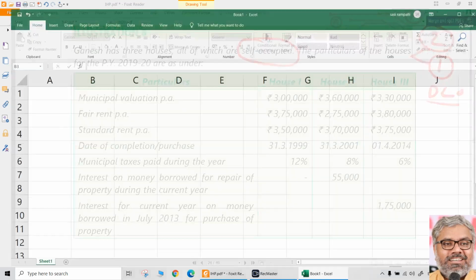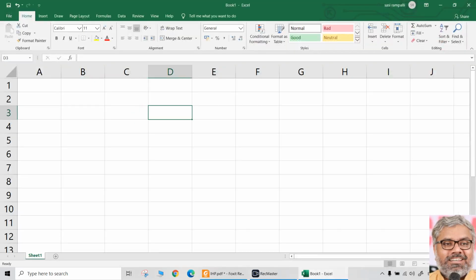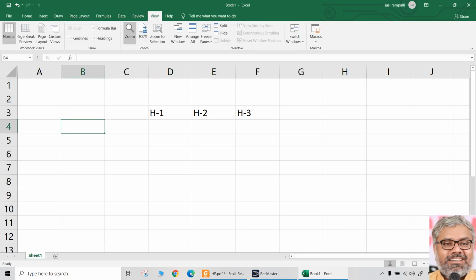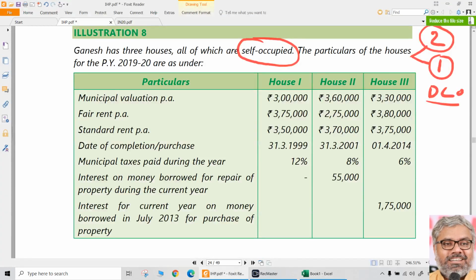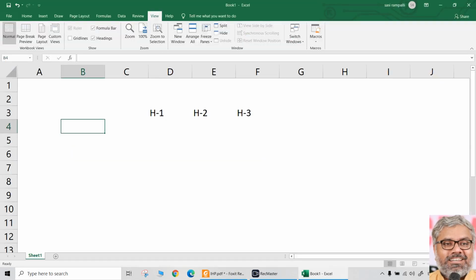What if all the houses are self-occupied? House 1, house 2, house 3. So we are taking all the houses as self-occupied. So naturally, the net annual value will be directly 0. So we don't need to worry about gross annual value.